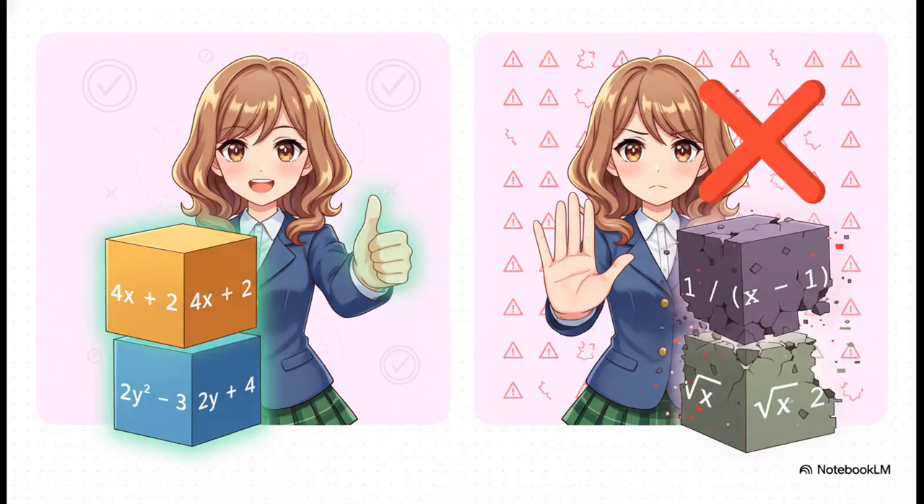And this slide makes it perfectly clear. On the left, you've got your all-stars, the real polynomials. They all follow the rules. But on the right, these are the imposters. Why? Well, something like 1 over x minus 1 involves division by a variable, and that's a major no-no. And root x? That one's a bit tricky, because it's really just x to the power of 1/2. And since 1/2 is a fraction, not a whole number, it's out of the club.